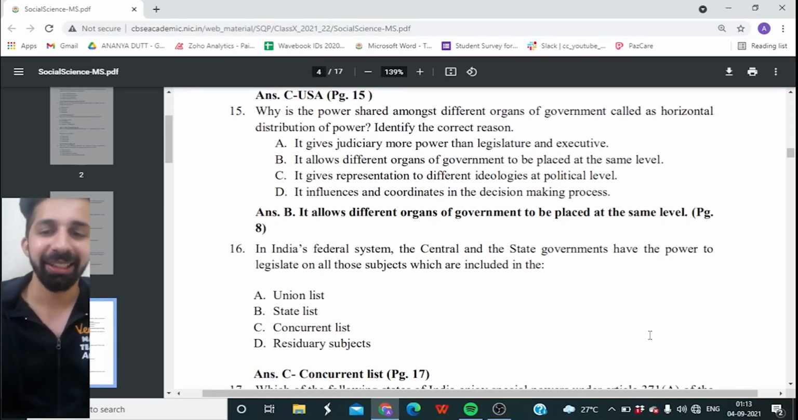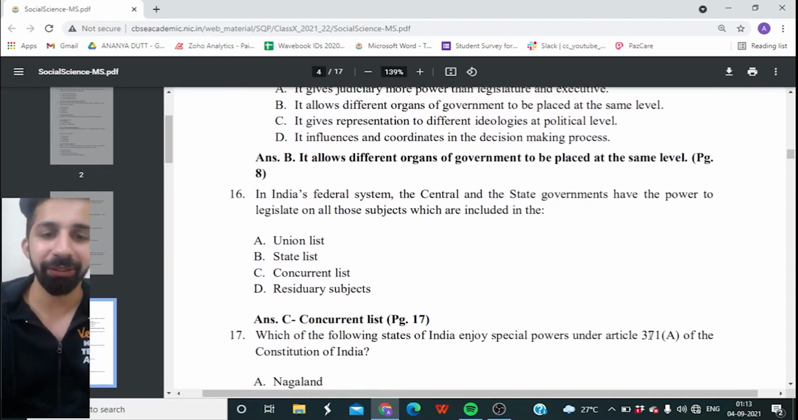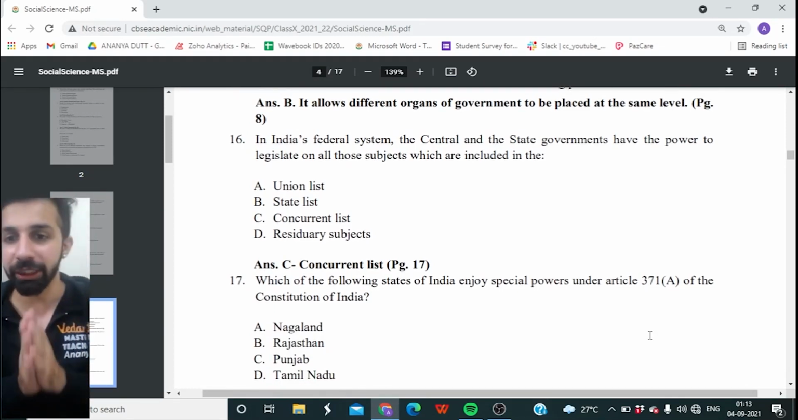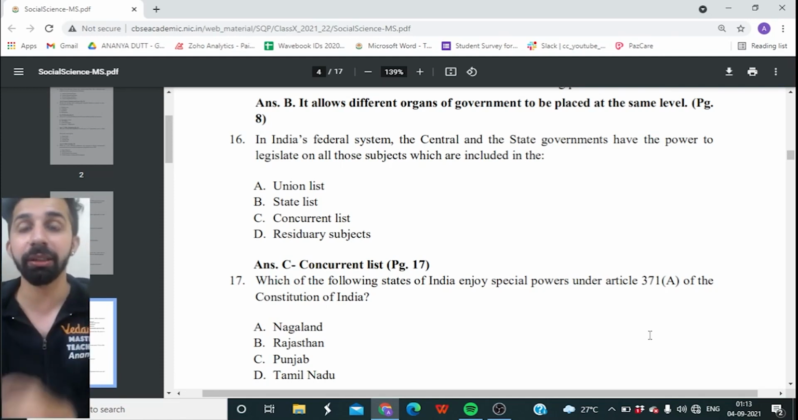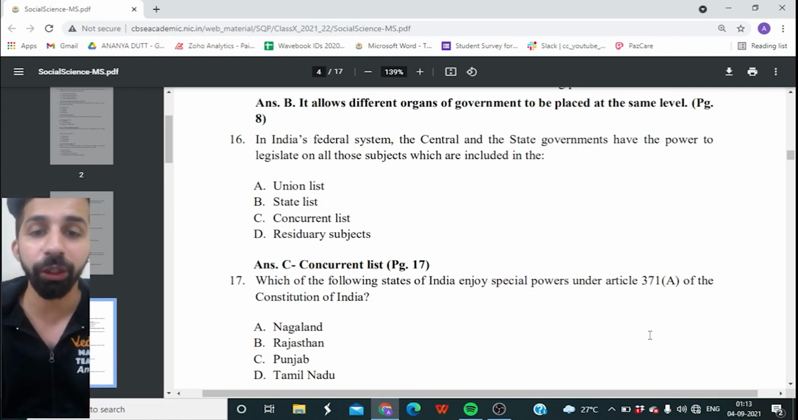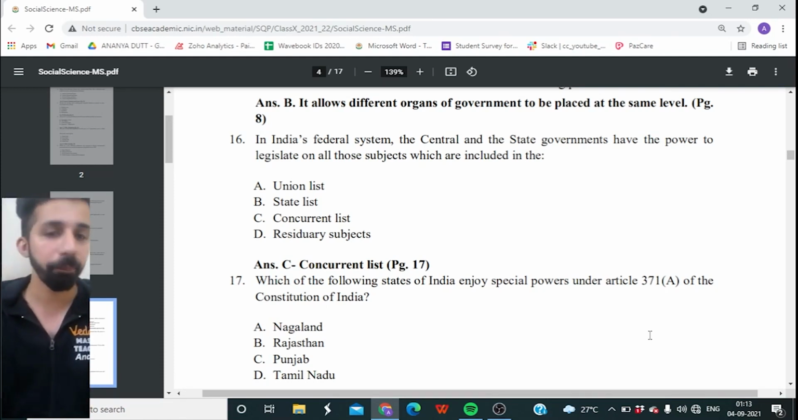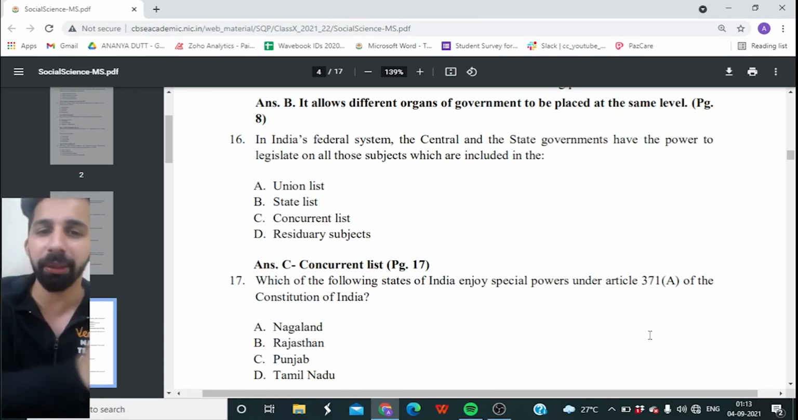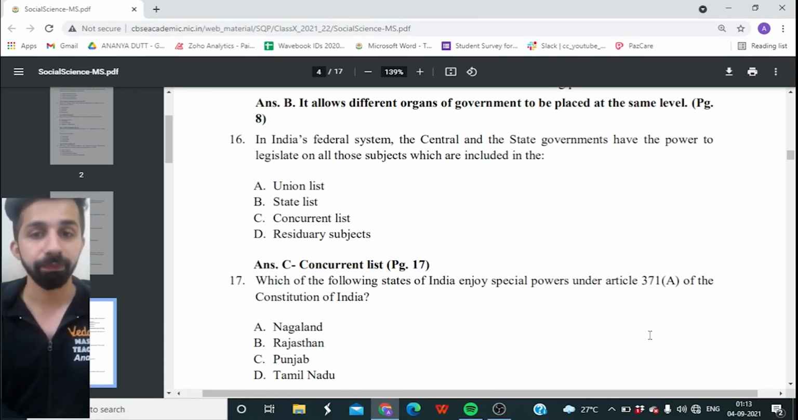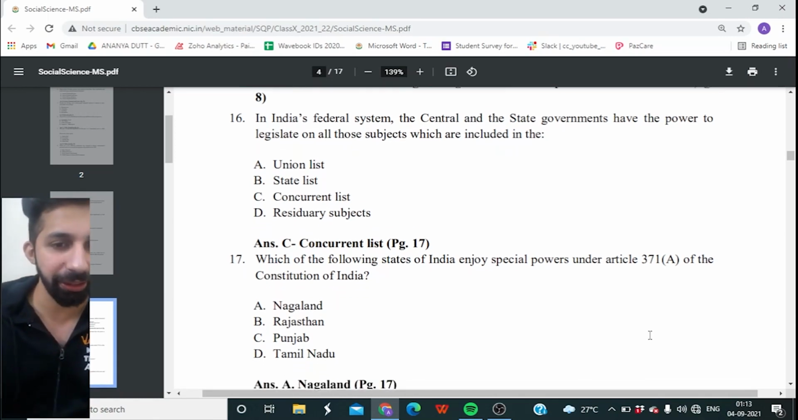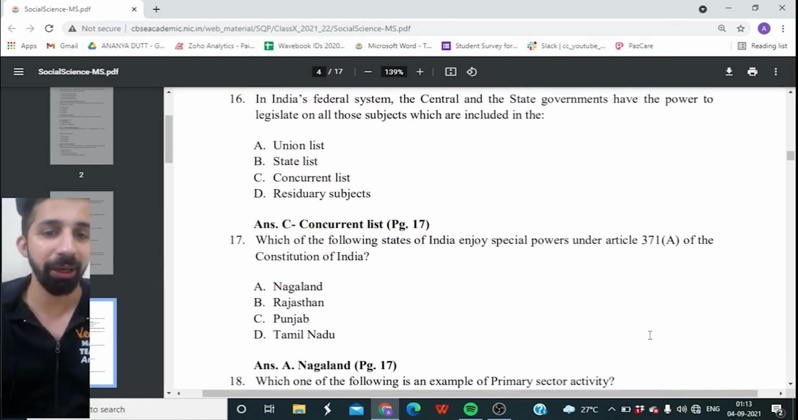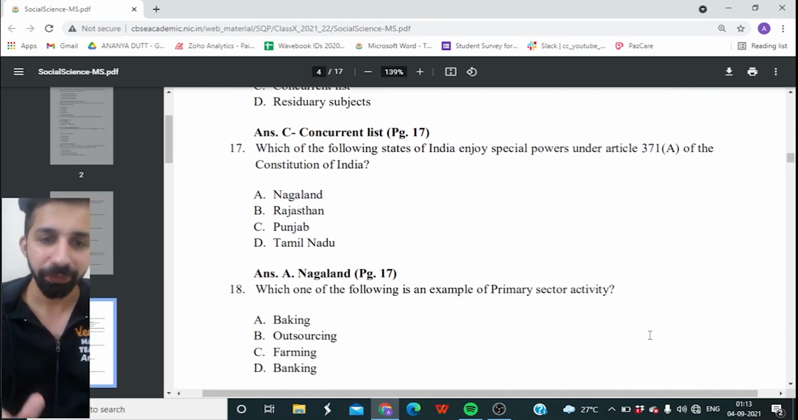All right. Great. 17th question, guys, on your screen. Which of the following states of India enjoys special power under the Article 371A of the Constitution of India? So is it Nagaland, Rajasthan, Punjab, or is it Tamil Nadu? And the right answer is it is Nagaland, option A. Enjoys special power.